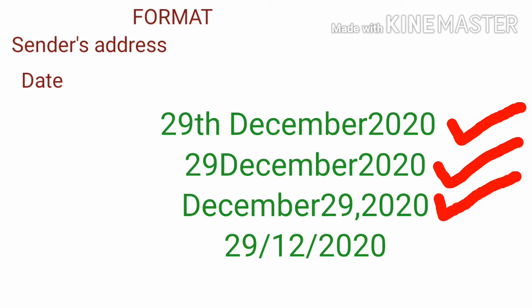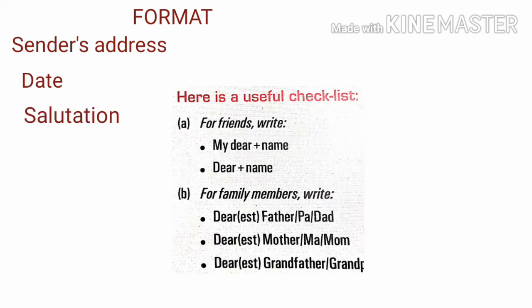But children, you will never write the date in the last format, 29/12/2020. So you can follow any of the first 3 date formats but never write the date in the last date pattern. Okay children, we write salutation. It is the usual way of beginning a letter and is written just below the date.